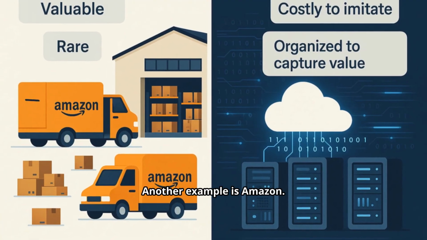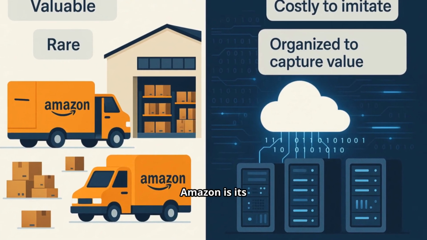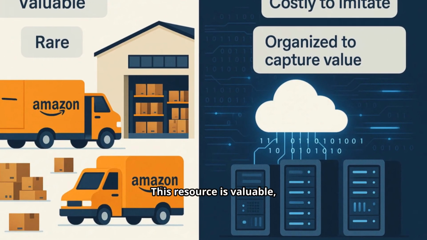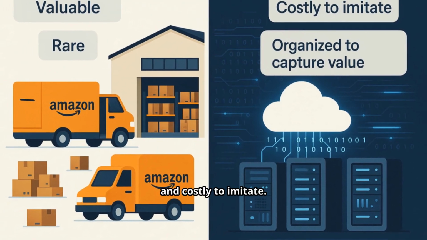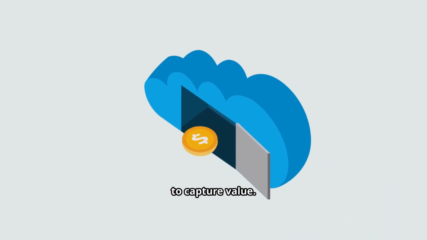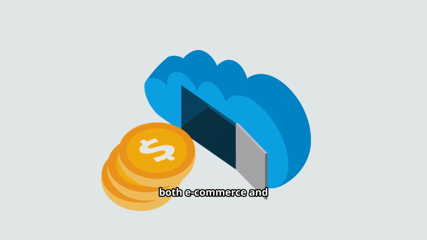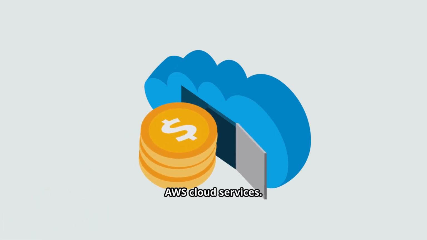Another example is Amazon. One key resource of Amazon is its logistics and cloud infrastructure. This resource is valuable, rare, and costly to imitate. Amazon is organized to capture value. It profits from both e-commerce and AWS cloud services.